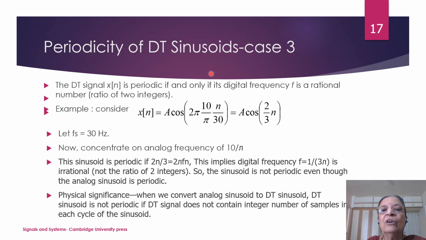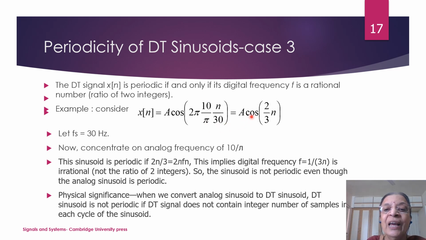Now periodicity of DT sinusoids, I am considering case number 3. Now in this case what variation am I doing? I am considering the analog frequency as an irrational number. Let us say that analog frequency is 10 upon pi. In the analog domain, even though the frequency is 10 upon pi, still the signal is periodic. But what will happen in the digital domain now? So if I put f equal to 10 divided by pi, sampling frequency is 30 Hz.